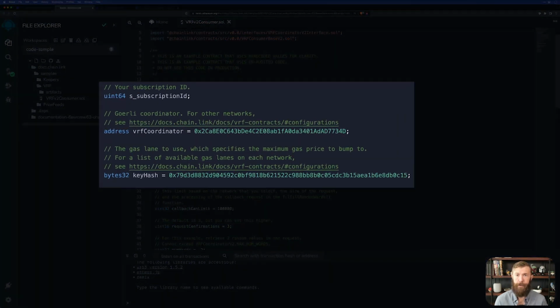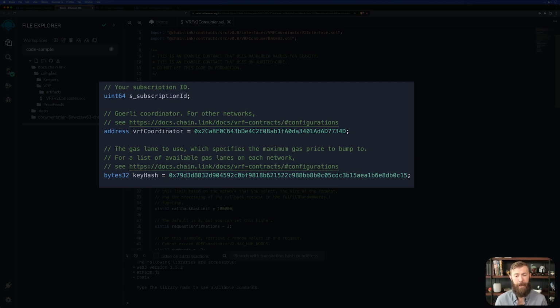We have a subscription ID. That will be that subscription that we just created. We have the address for the coordinator. One thing to keep in mind, this address, again, will change based on the chain that you're on. At the end of this demo, I'll go ahead and show you where you can find these different addresses.